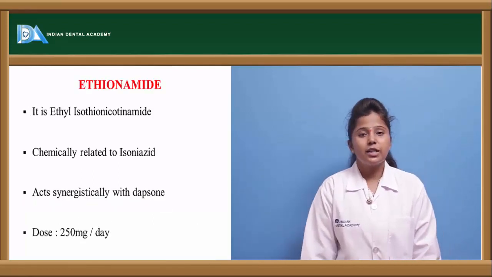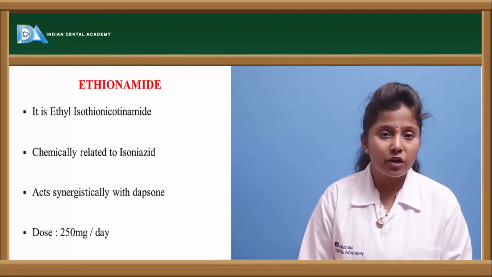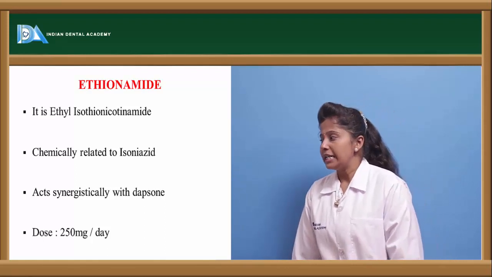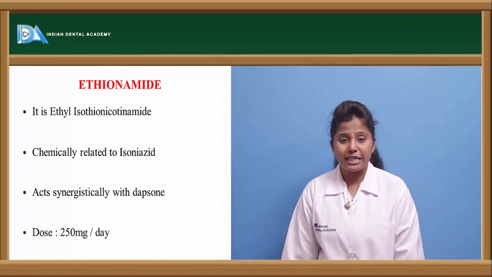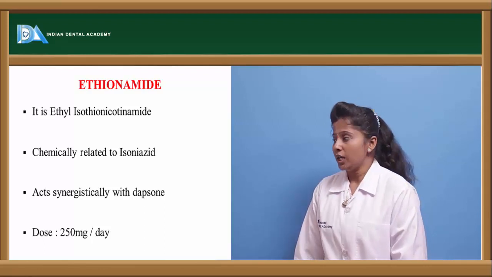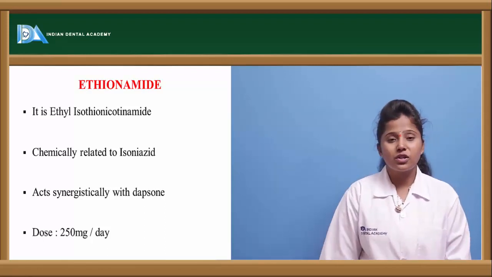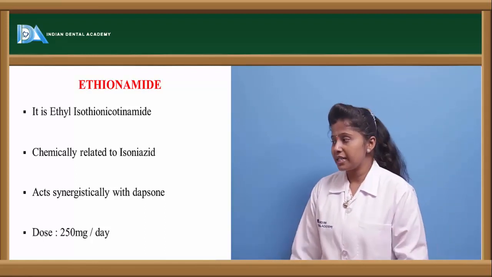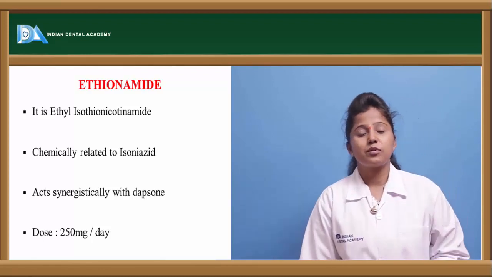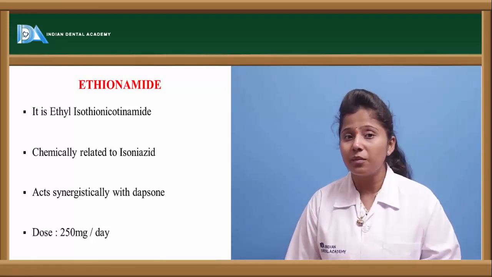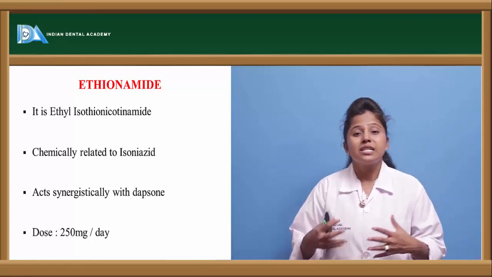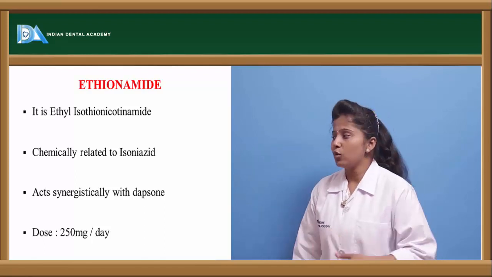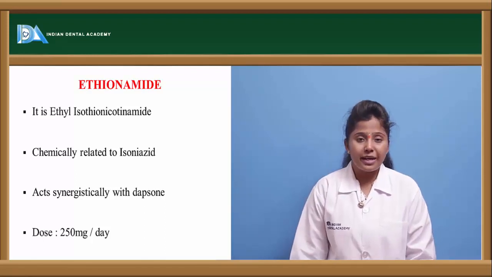The other drug is ethionamide. Ethionamide is also an anti-tuberculoid agent which is used in the treatment of tuberculosis, and this is a compound called ethyl isothionicotinamide. Chemically it is related to isoniazid, as it represents the structure of isoniazid, and it acts synergistically with dapsone. In the sense, if this drug is given in combination with dapsone, then it shows a synergistic effect, or we can say this combination is very effective in the treatment of leprosy. The dose of ethionamide is almost 250 mg per day.